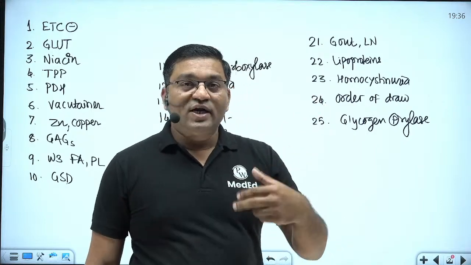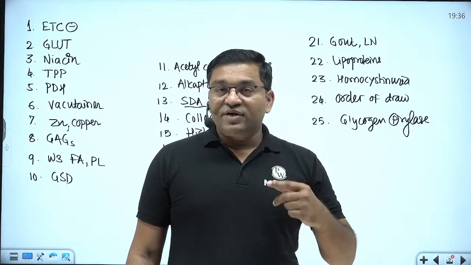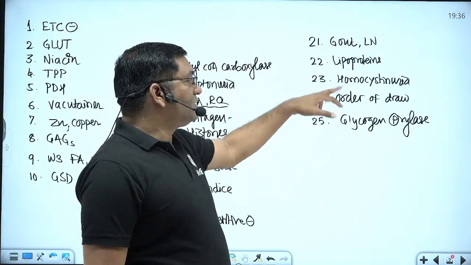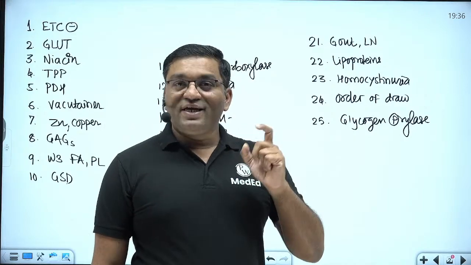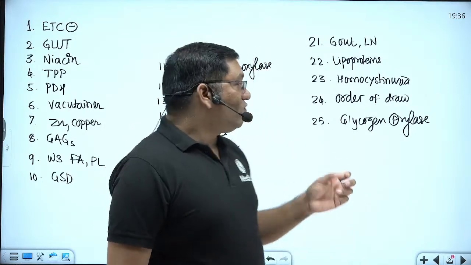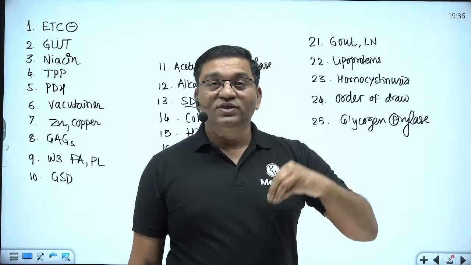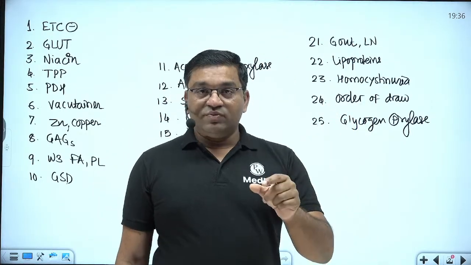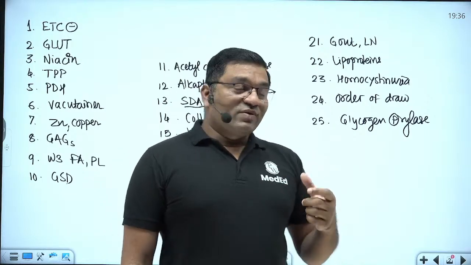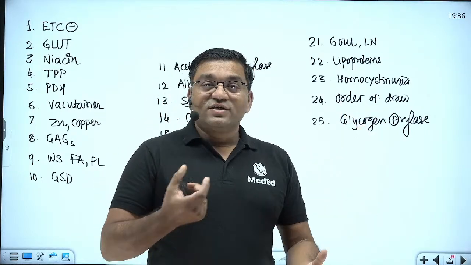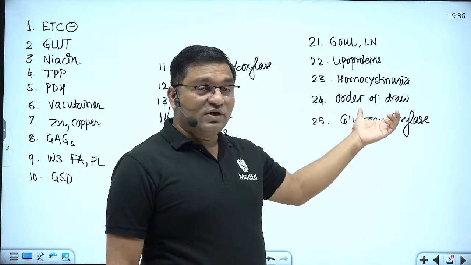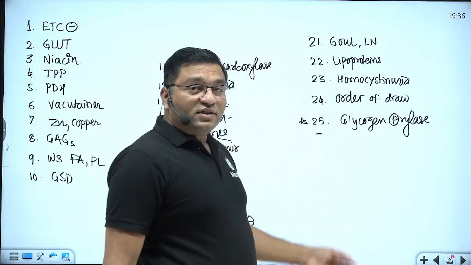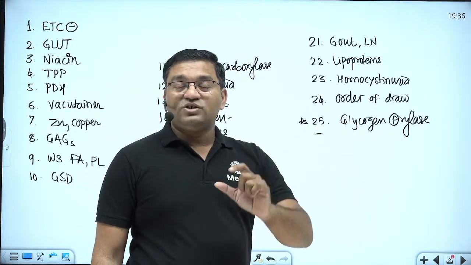two important disorders, hyperlipoproteinemia. In hyperlipoproteinemia, the two important disorders, the first and second, that is important, that we will discuss. The homocystinuria, the ectopia lentis, mental retardation, and what happens in homocystinuria, which amino acid is to be given and which is restricted, that we will discuss. Then order of draw, while collecting the blood sample, what should be the order of putting the sample into the various tubes or vacutainers, that we'll discuss. And the glycogen phosphorylase, this is one of the important topics which is frequently asked in the entrance examination, how it is regulated, regulation of glycogen phosphorylase.